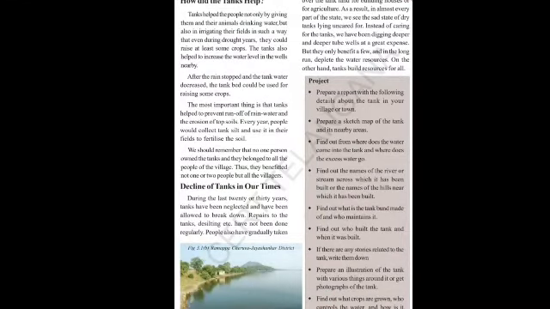Okay, in the villages you can see the wells. They'll draw water with a bucket and rope, isn't it? So, if the water is in the tanks, nearby wells also will be filled with water. The water level will be increased. And after rain stopped, the tank water decreases and the tank bed could be used for raising some crops also. This also helps. So, the most important thing is that tanks help to prevent runoff of rainwater.